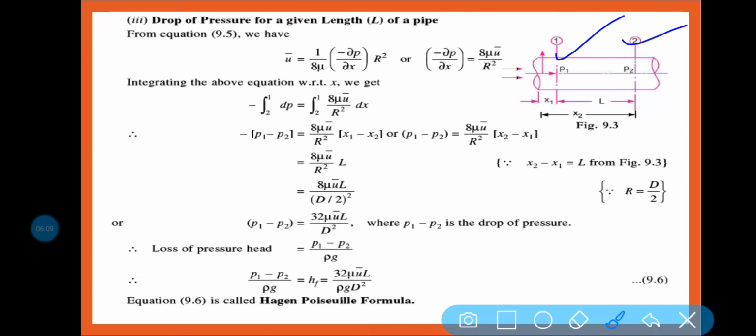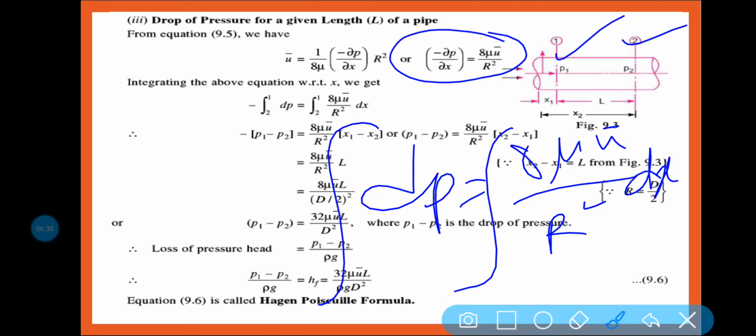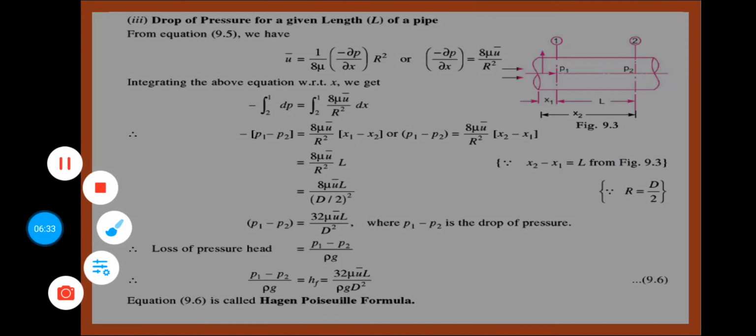Clear? Now if I integrate this equation, we will see that dp is equal to 8 mu U bar by R square into dx. Am I right? Now if I am integrating this part, what will be the limit?